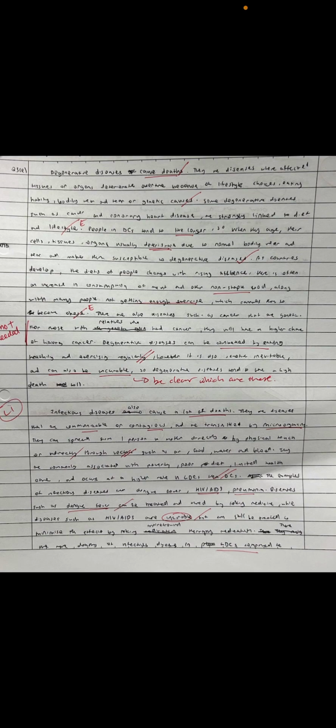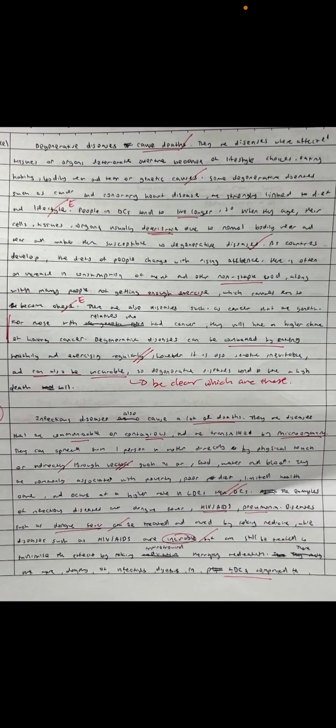Like this particular candidate here, she started off with a very clear statement that degenerative diseases can cause death. Then she goes on and talks a little bit about some of the basic causes, like lifestyle and hereditary genetic causes. And then she talks about a couple of these common degenerative diseases that we can endure or be afflicted with as a member in the DC.